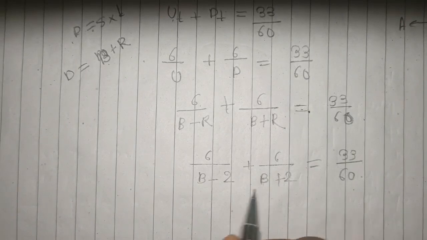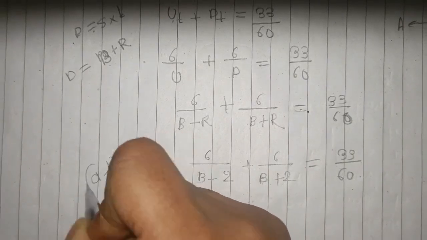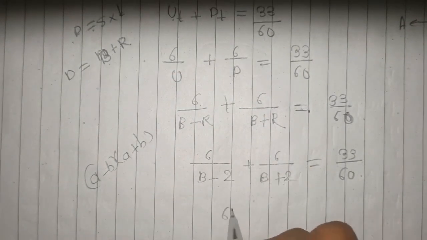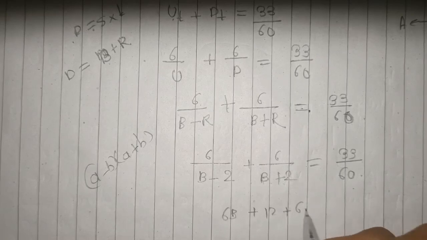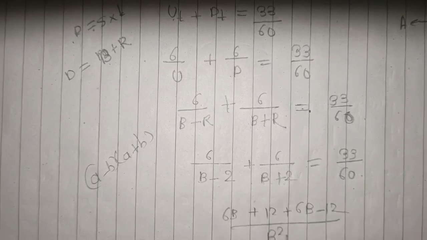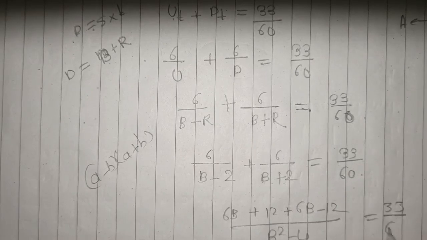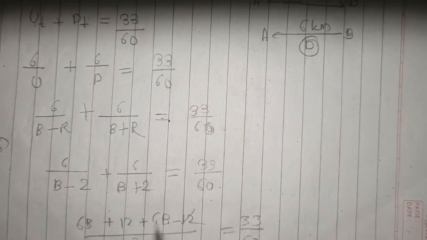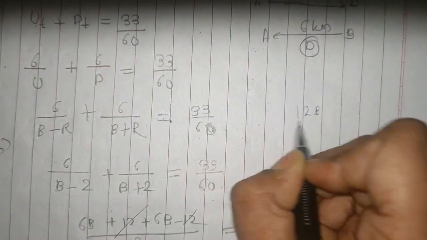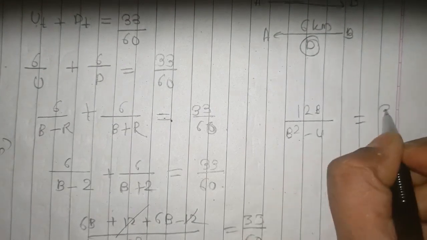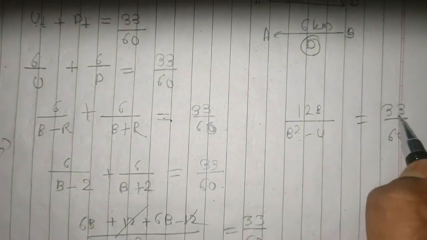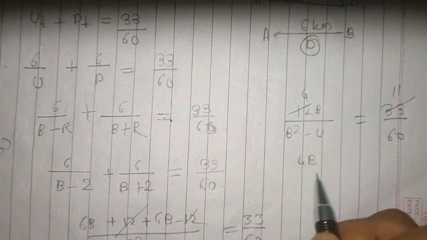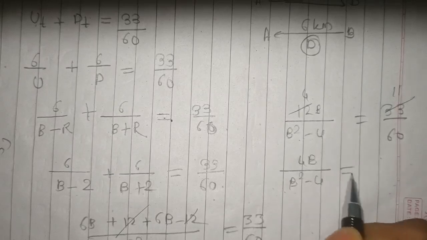Therefore, this is the formula of a minus b into a plus b, which is nothing but a square minus b square. If we cross multiply this, we will get 6b plus 12 plus 6b minus 12 by b square minus 4, which equals 33 upon 60, right? Now if you solve this, 12 will get cancelled, then we will have 12b by b square minus 4 equals 33 upon 60. Here we can see that 3 11s are 33 and 3 4s are 12, therefore 4b upon b square minus 4 equals 11 upon 60.